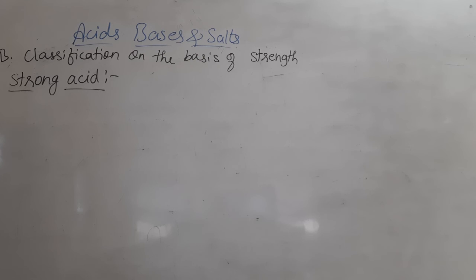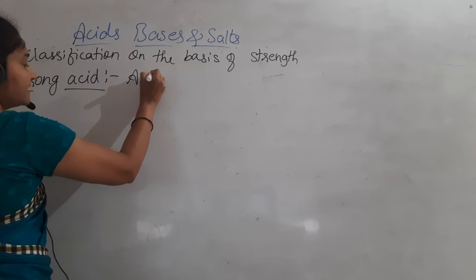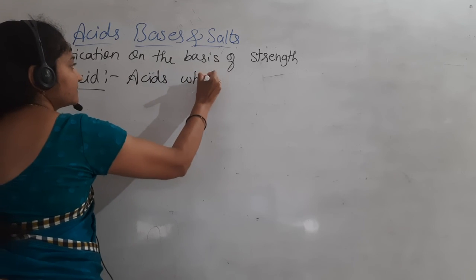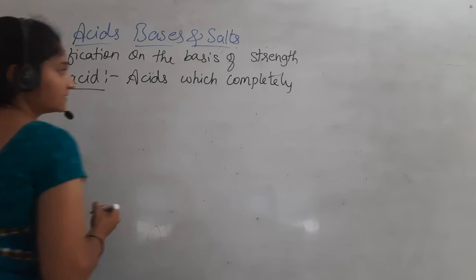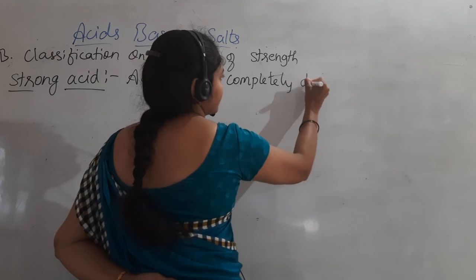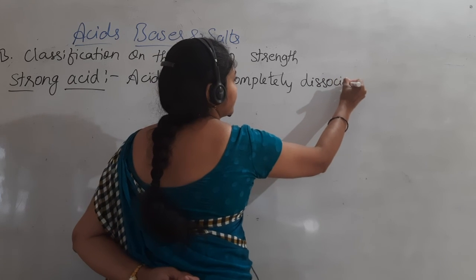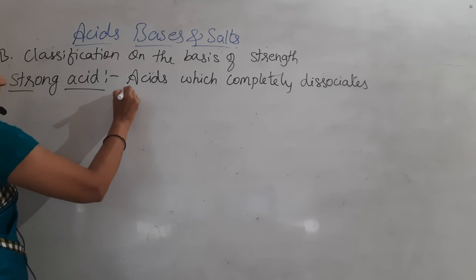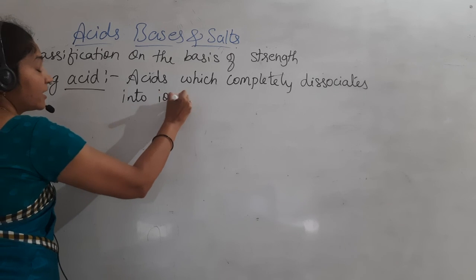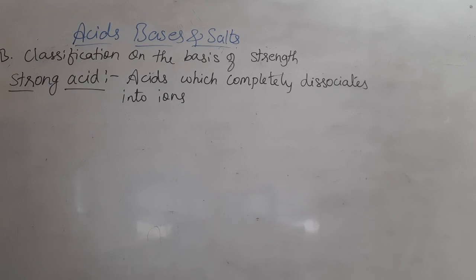Then what is a strong acid? Strong acid means acids which completely dissociate into ions. Where do they dissociate completely?